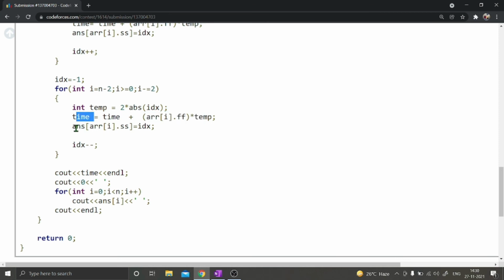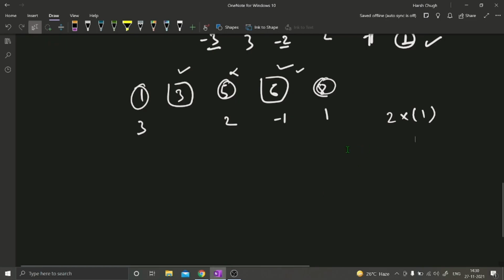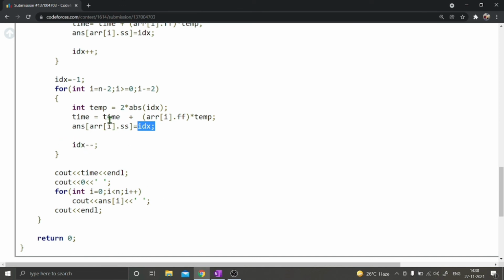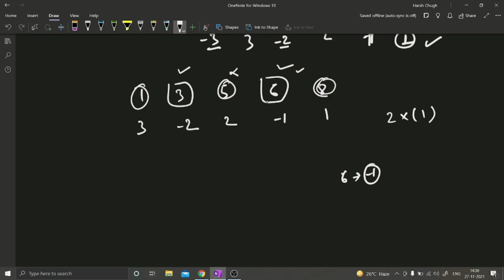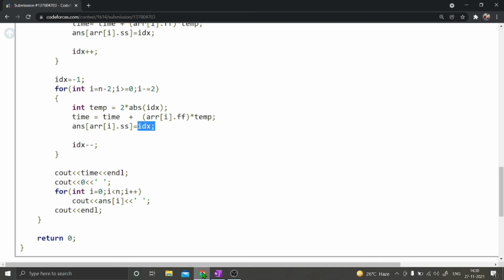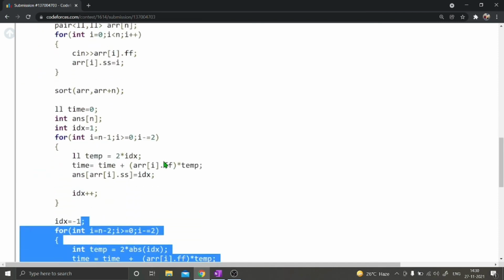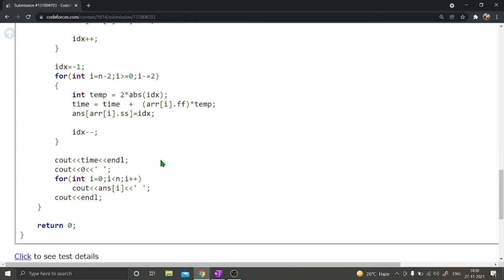And after that, similarly in answer of arr[i].ss, that index will be the idx that I have placed. Let's say for this I have placed 6, right? So that 6 I am placing at the -1 index, right? So for 3 I will place it at -2, because I am decrementing idx with idx minus minus. So I have placed 6 at minus 1. Then next time I am going to place that 3 at minus 2. So 3 is stored at minus 2. Okay, so by these two loops, my answer array will be ready, with each element placed at its index. And I have also calculated time.